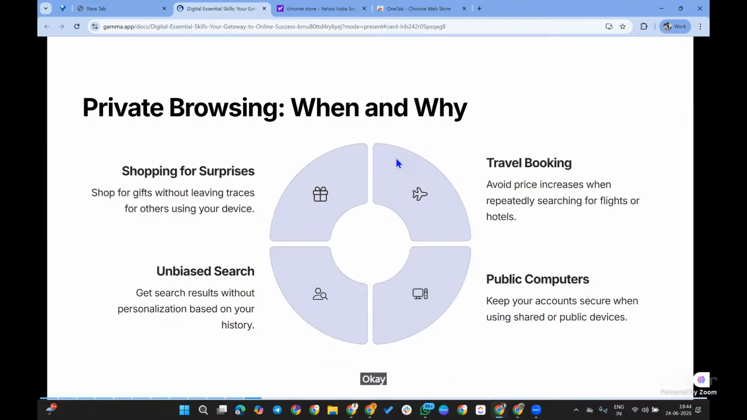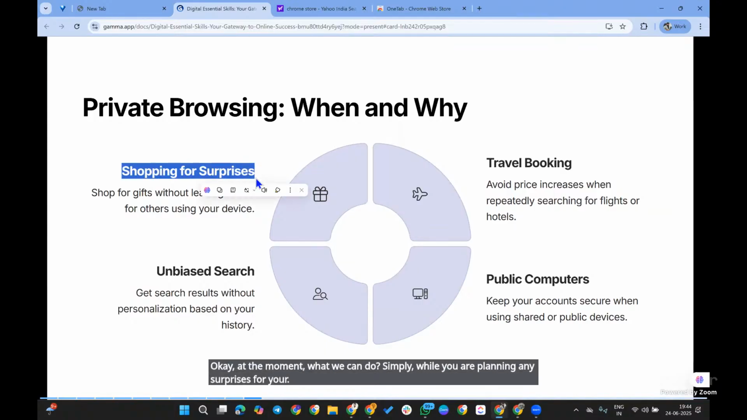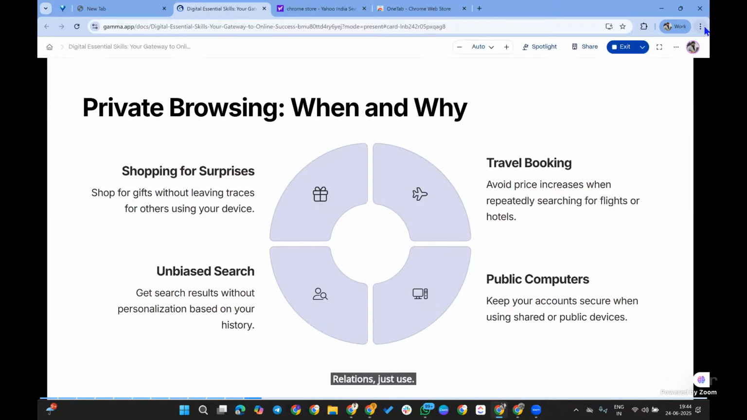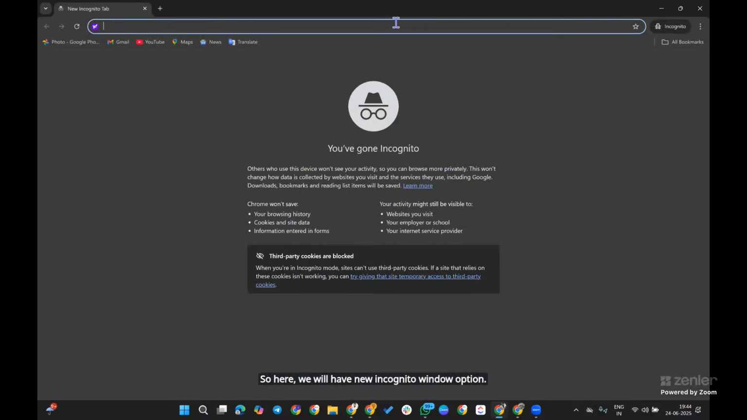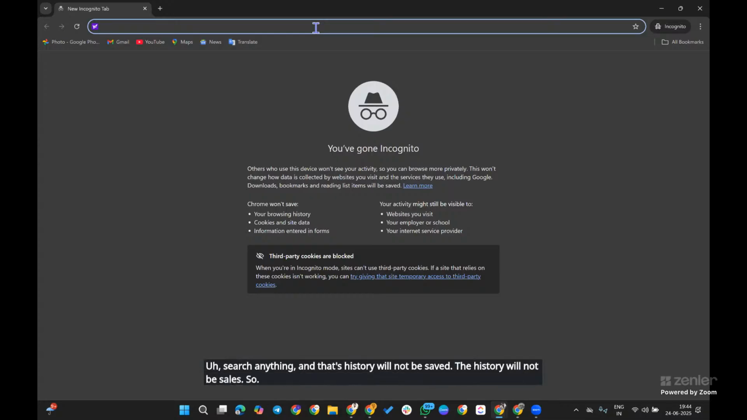At the moment, what we can do, simply while you are planning any surprises for your relations, is just use incognito mode. Here we have the new incognito window option. This incognito window will not keep any caches and will not recognize any caches. So you can search anything, and that history will not be saved. Whatever you shop for here, the history will not be saved.